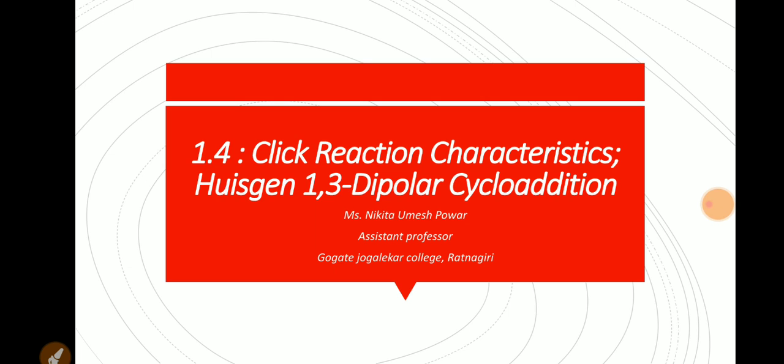Click reaction is a highly efficient, selective and simpler one. Any reaction that can produce conjugate molecules efficiently from smaller units under simple reaction conditions can be considered a click reaction. So, this is the brief introduction of click reaction and click chemistry.